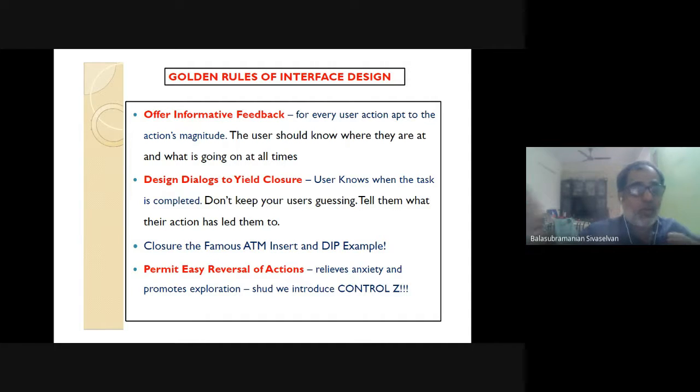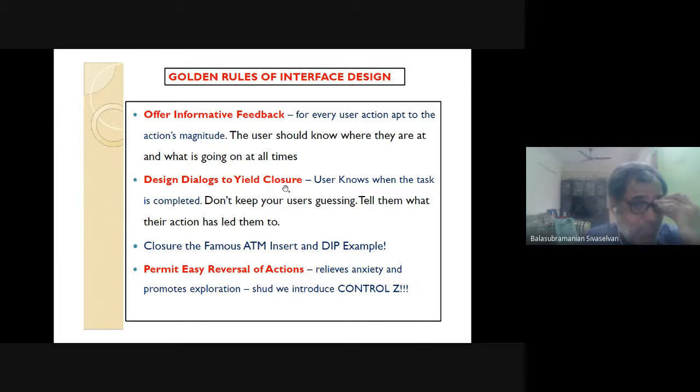So feedback is very crucial, right? And then when you design dialogues, that's what I meant, right? There is interaction happening. You give some input, or your system is taking some input from the user, then gives back some output, right? So when you are designing dialogues, ensure this concept of closure is also being satisfied.